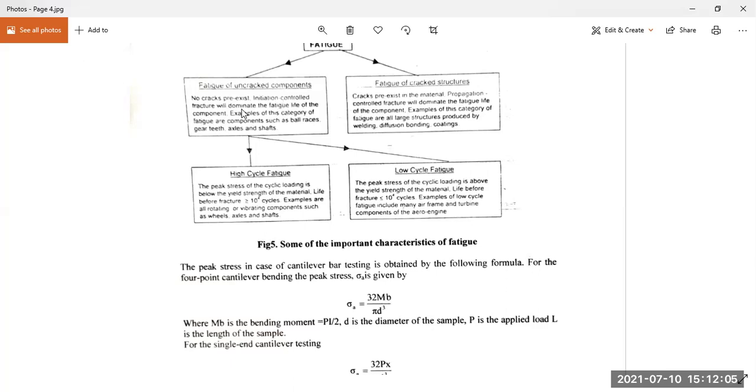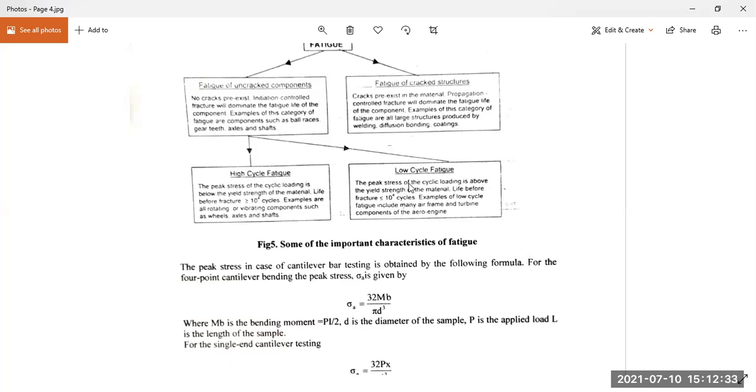Examples are fatigue components such as ball races, gear teeth, axles, shafts, etc. The peak stress of the cyclic loading is below the yield strength of the material, and life before fracture is greater than or equal to 10 to the power 4 cycles, meaning 10,000 cycles. The examples are all rotating or vibrating components.